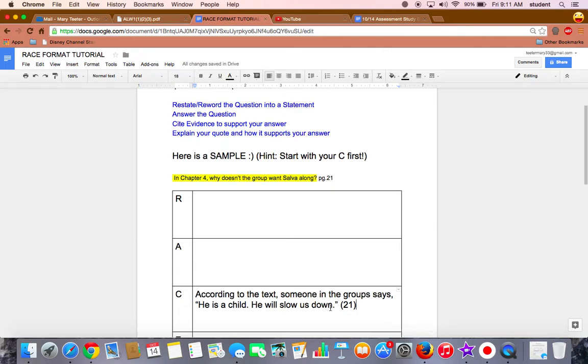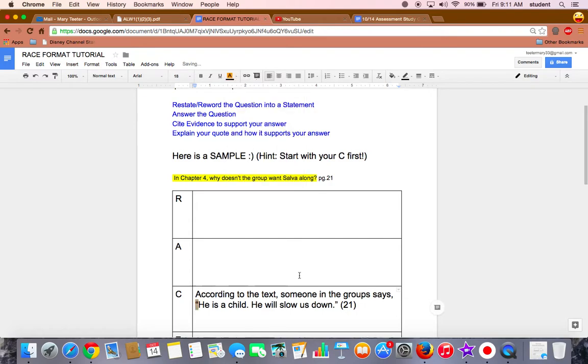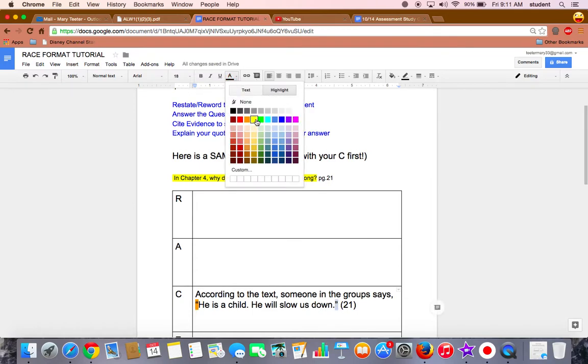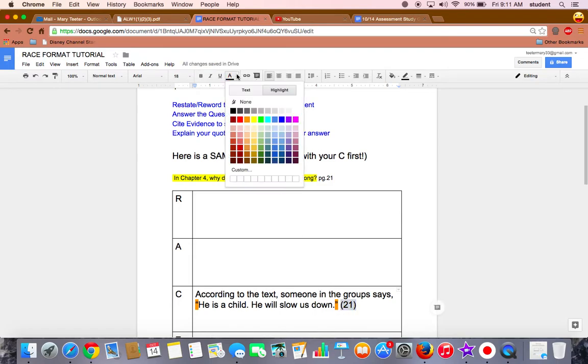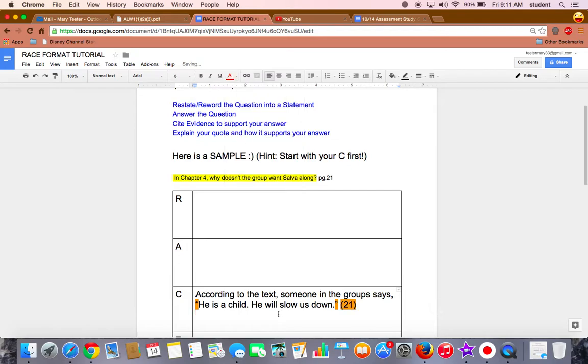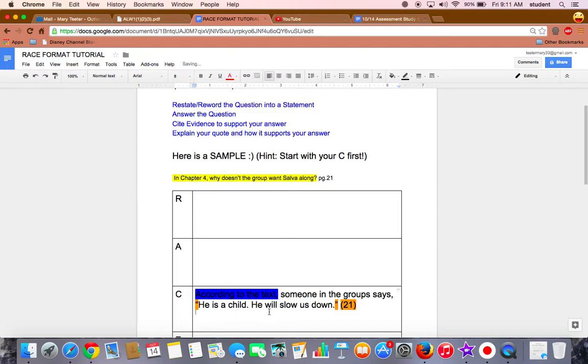You have to make sure that you have all of these things. Quotation marks at the very beginning of your quote, right here and right here. And also a page number in parentheses at the end of the sentence. And don't forget to reference your source by saying according to the text, or in the book it says, or in Chapter 4, as long as you're referencing where you got it from. So now that I have my evidence, I'm ready to complete an answer.